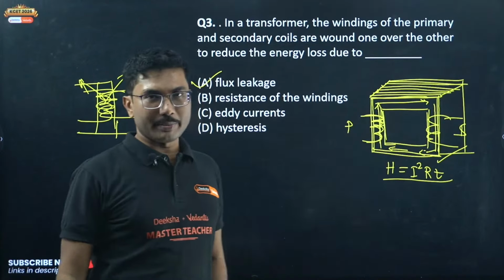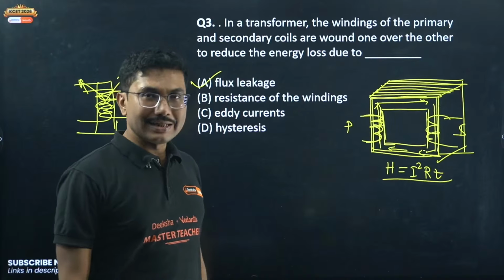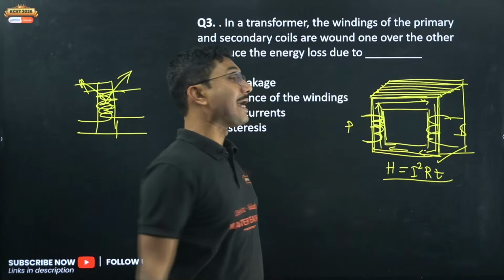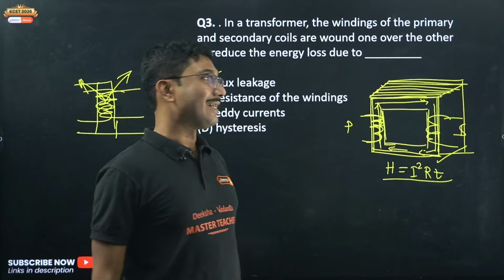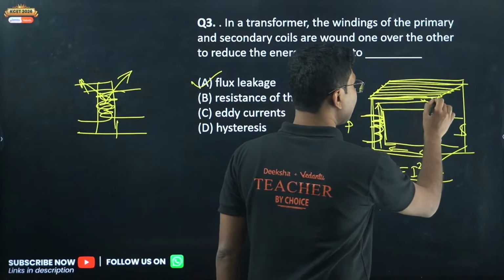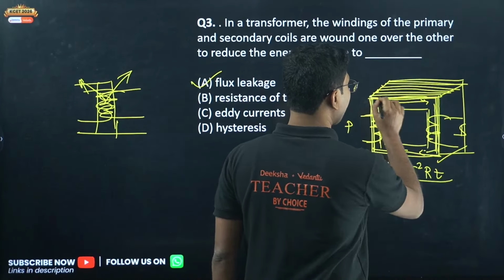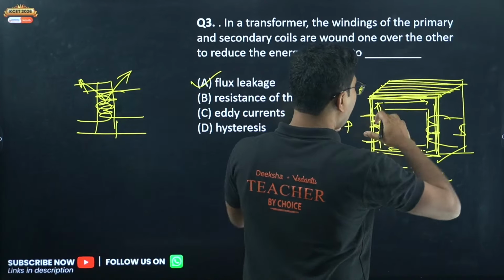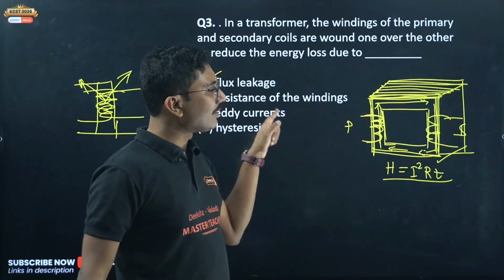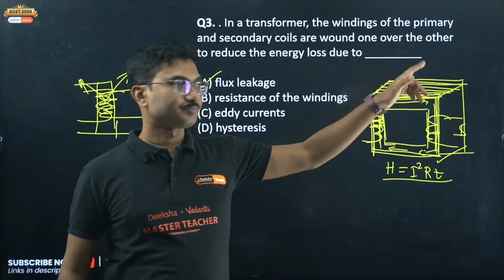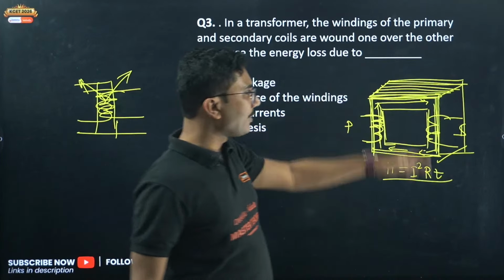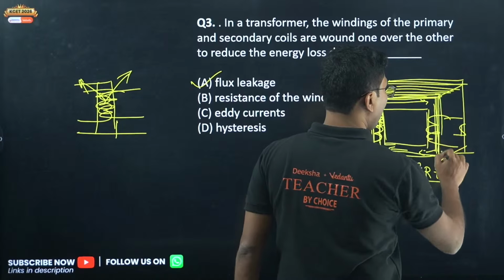Because of the thin layers, the current and the heating effect are reduced significantly, and that's how we reduce eddy current. Laminated core means one plate is separate from the other plate, but the coil is wound over the entire structure. This is a three-dimensional figure. So this laminated core prevents high eddy current.